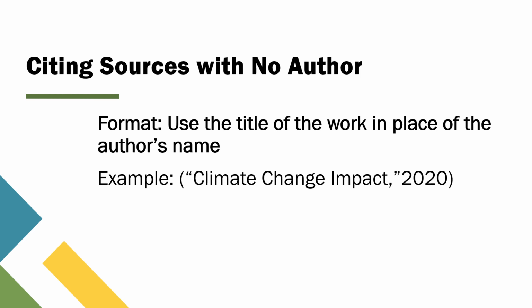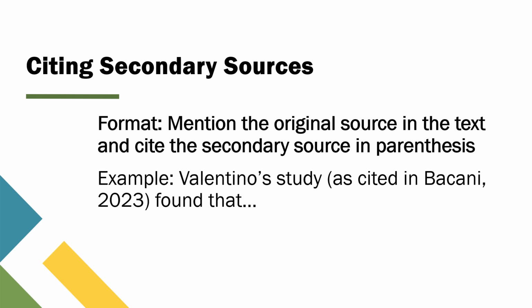within your text. Finally, let's cover how to cite secondary sources. That is, when you're referencing information that was cited in another work. This often happens when you come across a piece of research that references another study and you want to mention it in your own work. In APA 7th edition, the format for citing secondary sources is a bit different from the usual process. Here's what you need to do.